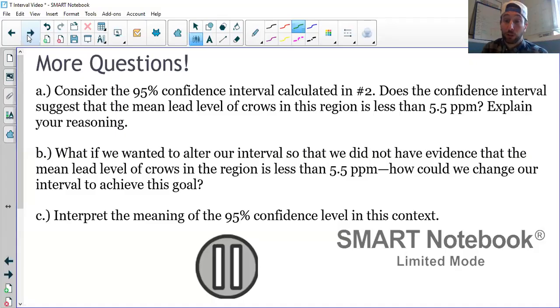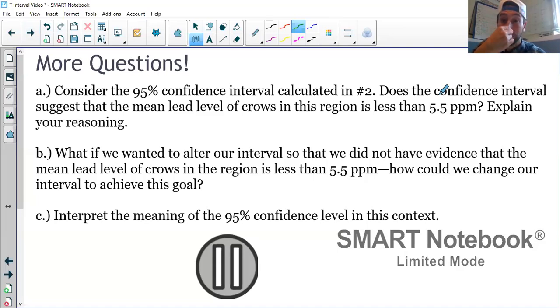Moving ahead a little bit, once we create the interval, the types of questions that we see are all pretty much going to be the same. For example, we have some questions like this. So I'm not going to really take a bunch of time to go through these. Pause the video here. I would jot down these three questions. One, does our interval suggest the mean lead level of crows is less than 5.5? So we want to use an interval to test some claim. We'll actually address a similar question to A with a t-test later in the week. You might even think about how you could just do that right now yourself.